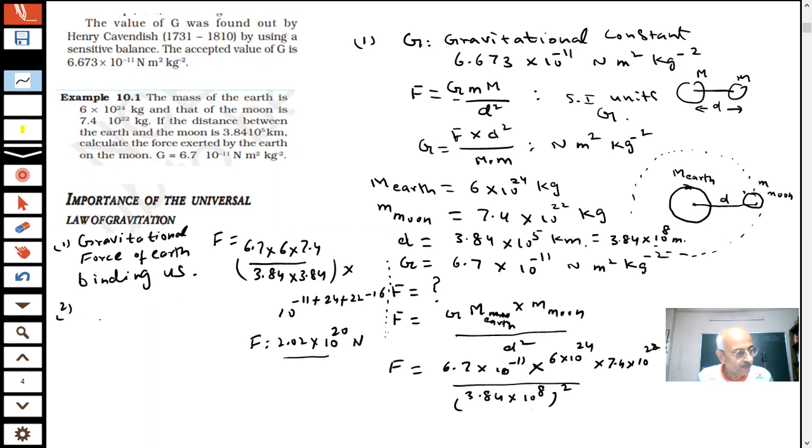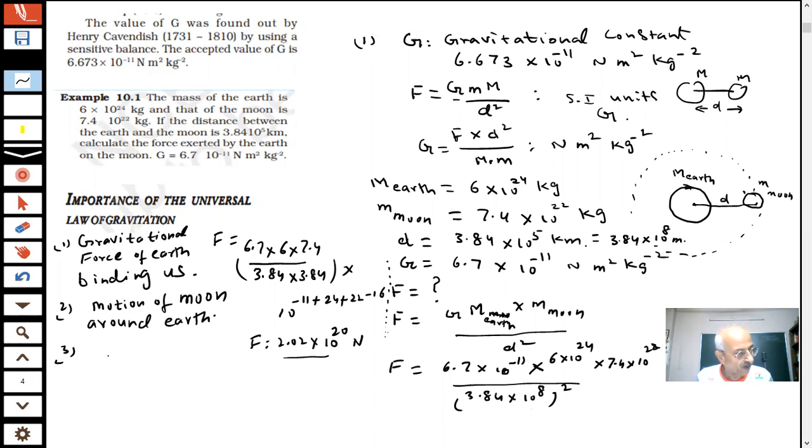Second important thing: the motion of the moon around the earth can be explained by the universal law of gravitation, student.